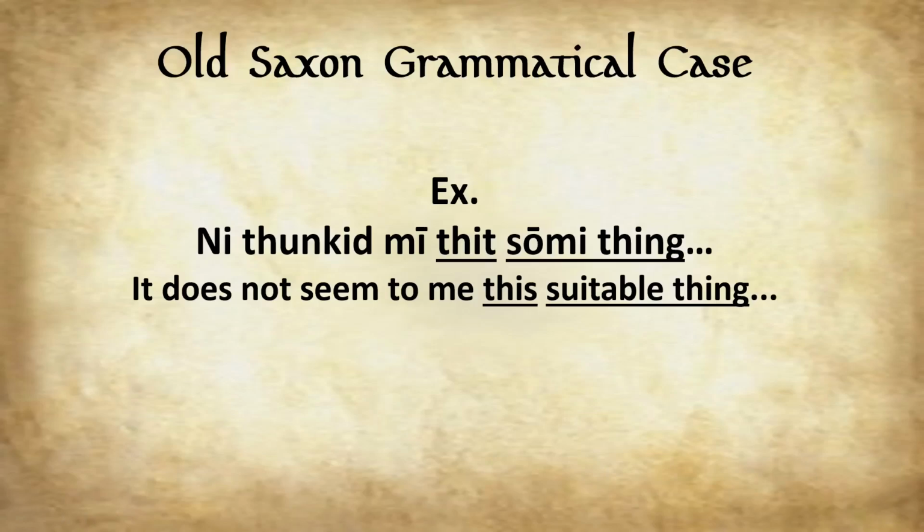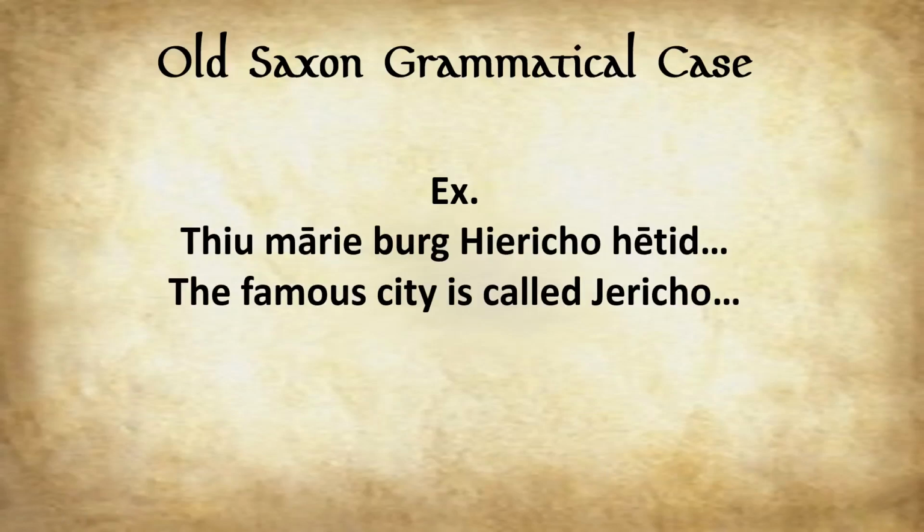So some verbs function this way, kind of like how in German today, mir ist kalt, where mir is grammatically the dative, but as far as sense goes, it's the subject, right? So as far as grammar here, what is in the nominative proper is thit so me thing. So this suitable thing.